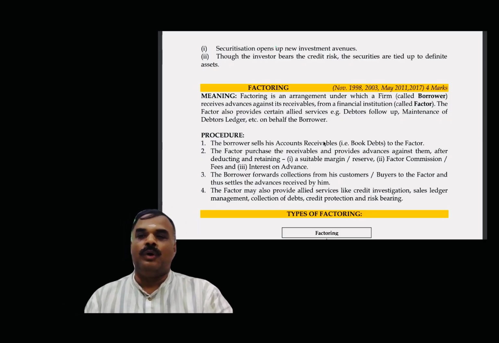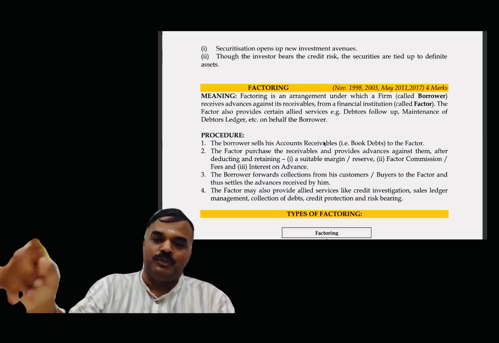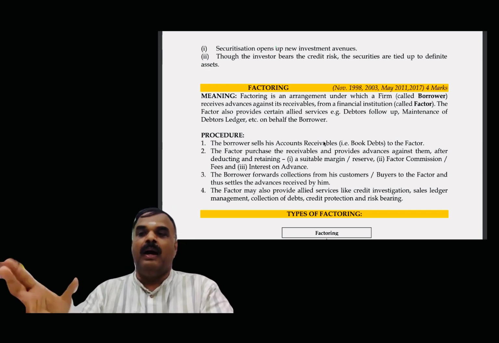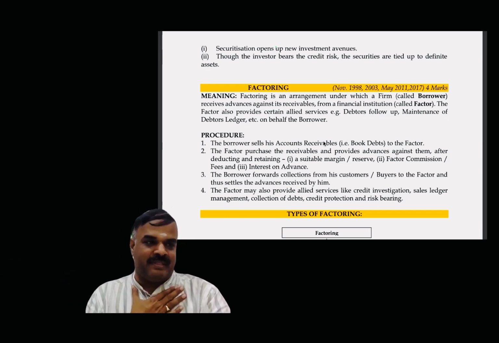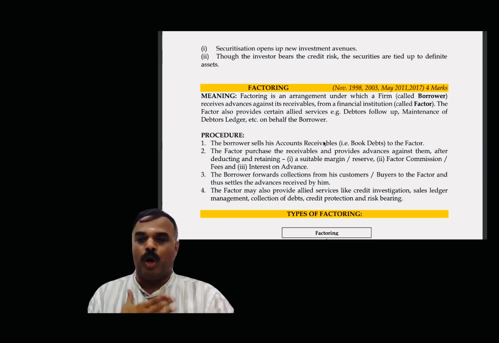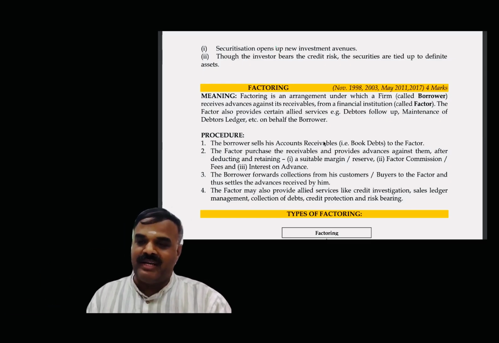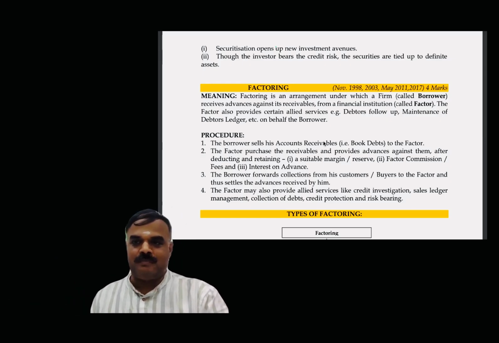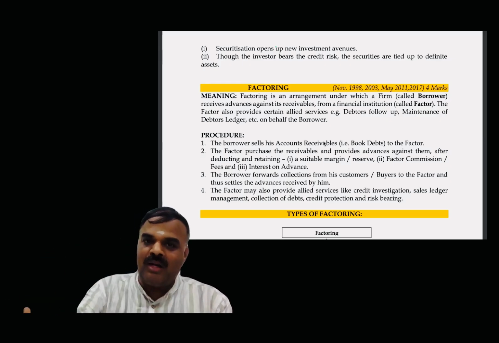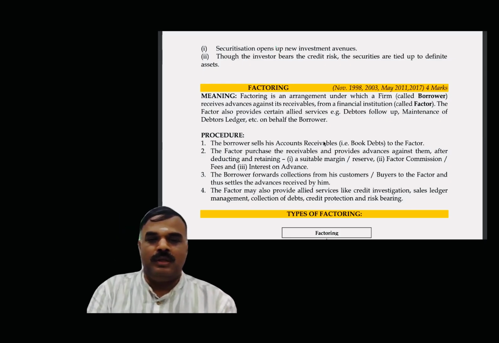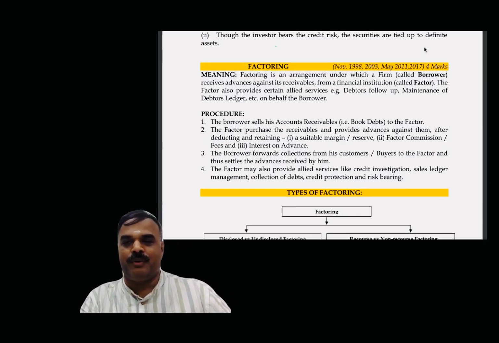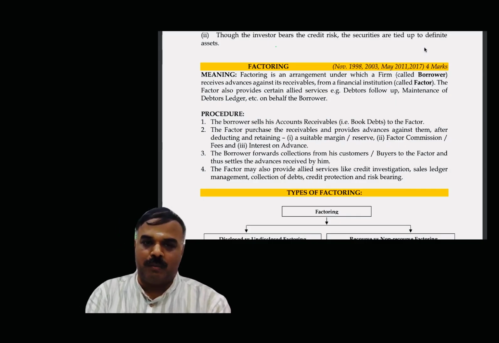I am giving some proof out of which I am collecting money. Clear? So here 3 parties are involved. The person who is going to give the money is called the factor, like a bank or a pawnbroker. The one getting the money is the company. I represent the company. The company is going to get the money. That is called the borrower. Out of what am I going to get the money? The debtor or the bills receivable. So the 3 parties involved are the debtor, the borrower, and the factor. So that's why, if you remember the steps, the procedure for factoring is easy for you. Haripriya, read the procedure. Borrower.